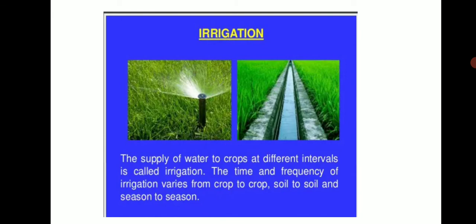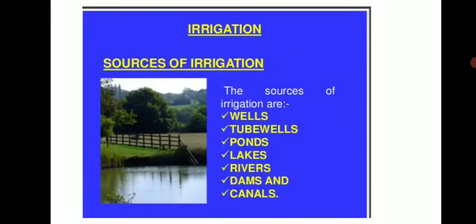The time and frequency of irrigation varies from crop to crop, soil to soil and season to season. But where do we get water for irrigation method? So what are the main sources of irrigation? The main sources of irrigation are wells, tube wells, ponds, lakes, rivers, dams and canals. So these are the main sources of irrigation.